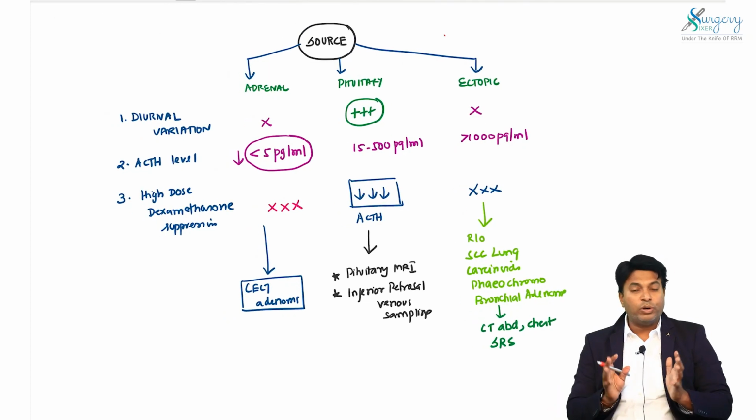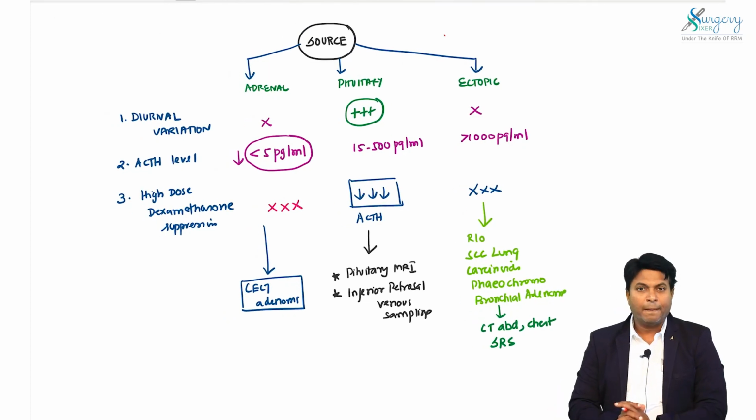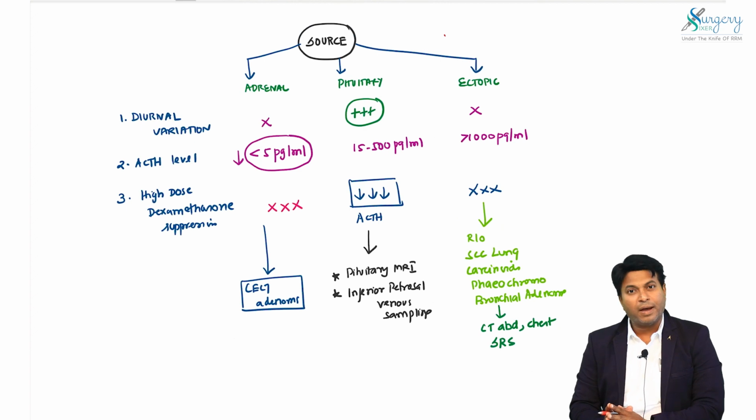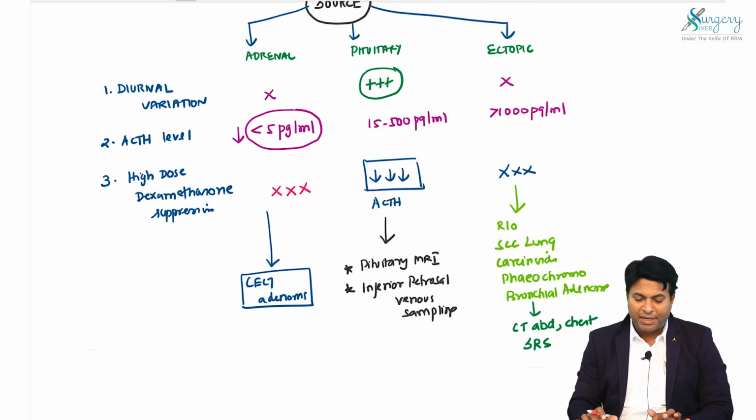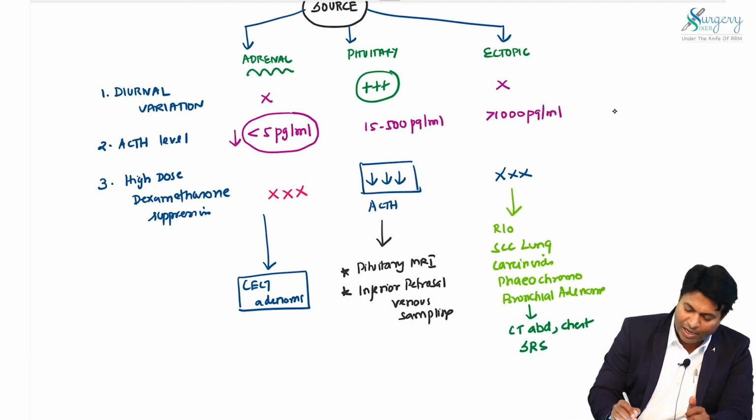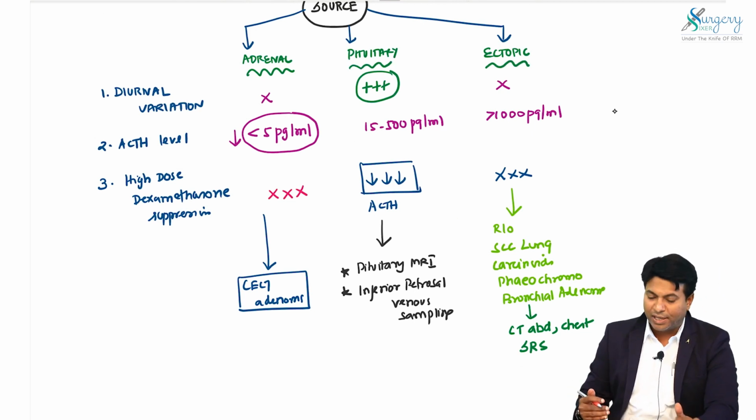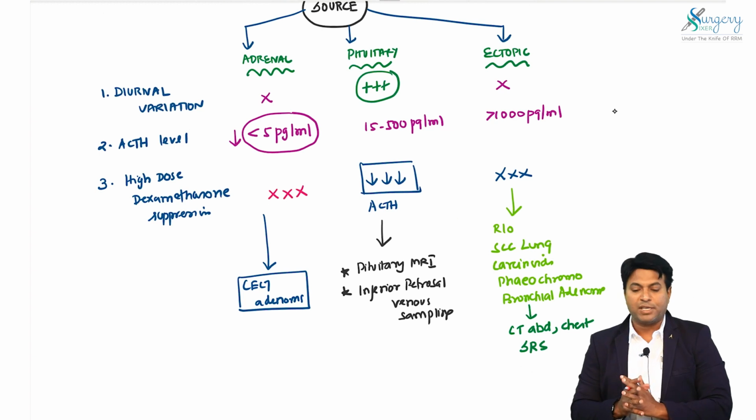So this is how you diagnose the syndrome. The cause of increased steroids, whether from the adrenal, from the pituitary, or from ectopic ACTH, can be diagnosed by doing these tests gradually. This is a very important point, please don't forget.